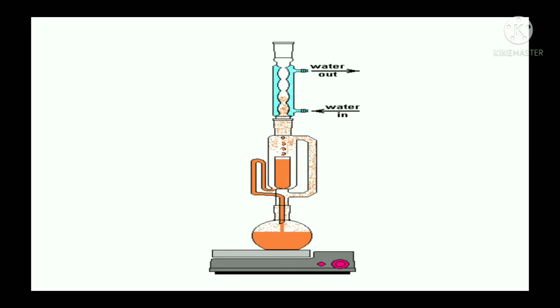Soxhlet extraction is used when the compound we are going to extract has low solubility in the solvent, and the impurities should be insoluble in that solvent; only then is this method used. After the collection of crude glycosides, they are subjected to crystallization and chromatographic techniques to get purer forms. As we have seen in alkaloids, there are 4 methods for purification: steam distillation, crystallization, the gradient pH method, and chromatography. Like that, in glycosides also there are methods like fractional solubility, fractional crystallization, and chromatographic techniques.